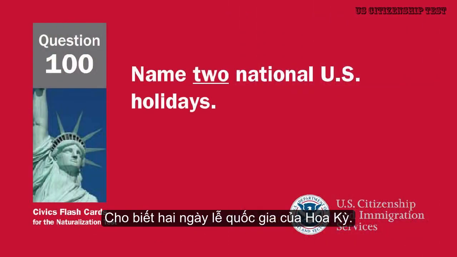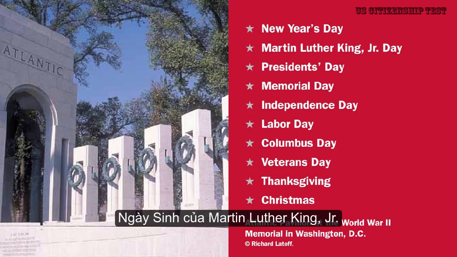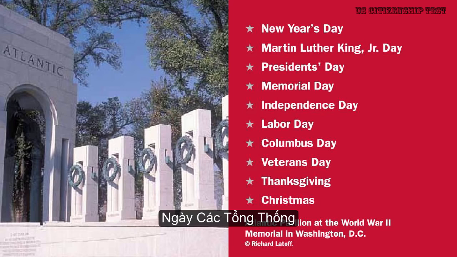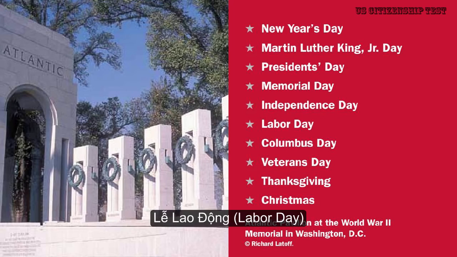Name two national U.S. holidays. New Year's Day, Martin Luther King Jr. Day, President's Day, Memorial Day, Independence Day, Labor Day, Columbus Day, Veterans Day, Thanksgiving, Christmas.